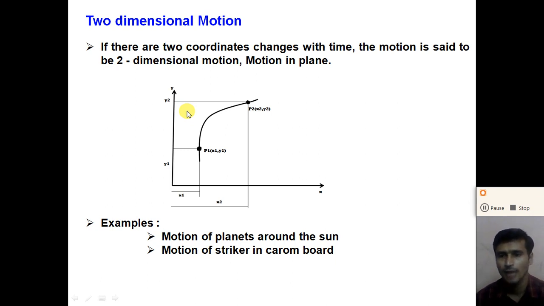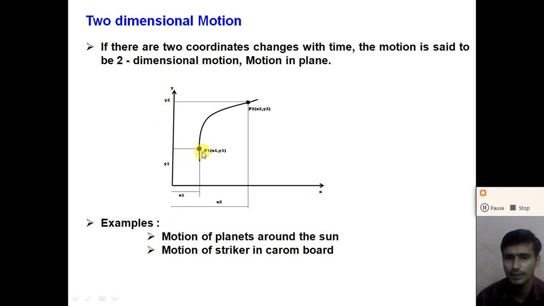So if x and y coordinates change with the time, the motion is in the xy plane. If the y and z coordinates change with the time, the motion is in the yz plane. And if z and x coordinates change with the time, we can say that the motion of the object is in the zx plane. So here let us consider the xy plane, x axis and the y axis, right?